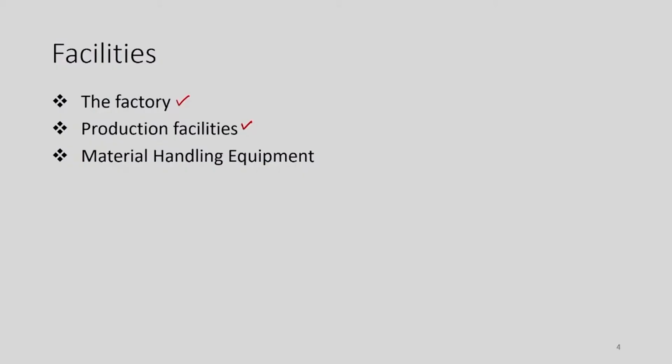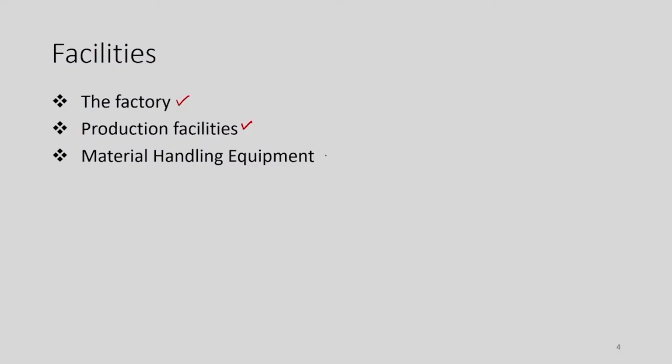Then when the products are being manufactured in the house or on the shop floor, we need to move the raw material from one shop to another shop, from one place to another place. We need to move or convey the semi finished products. We need to convey the finished products for inspection, for dispatch.